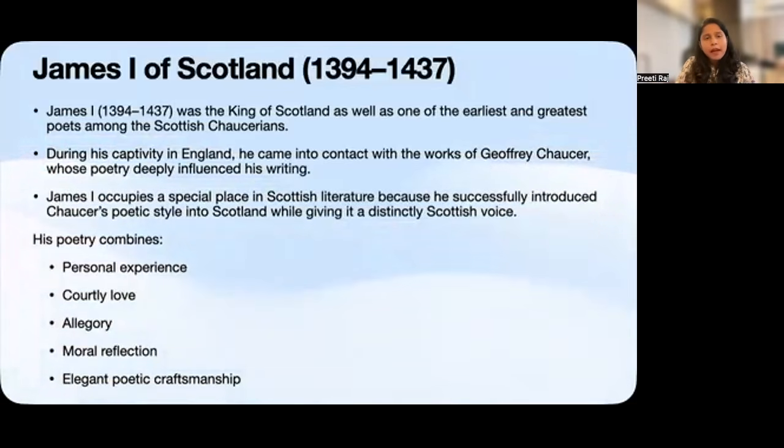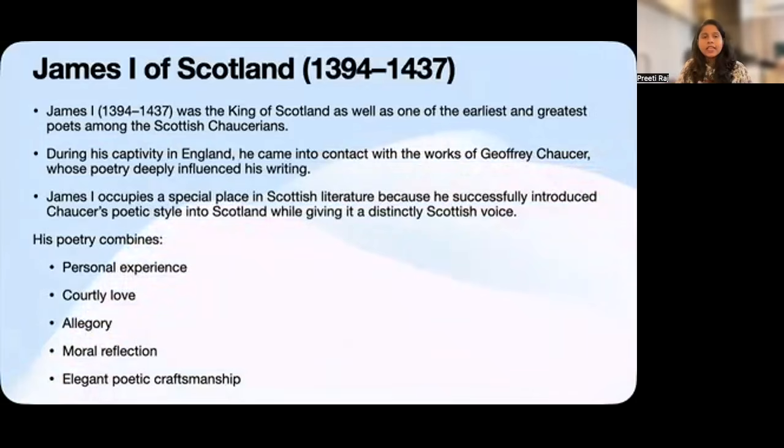Inspired by Chaucer's literary technique, James adopted elements such as courtly love, allegory, and rhyme royal. But instead of simply copying Chaucer, he adapted these techniques to reflect Scottish life and culture. As a result, James is remembered as the poet who successfully introduced the Chaucerian literary tradition into Scotland while giving it a distinct Scottish identity.